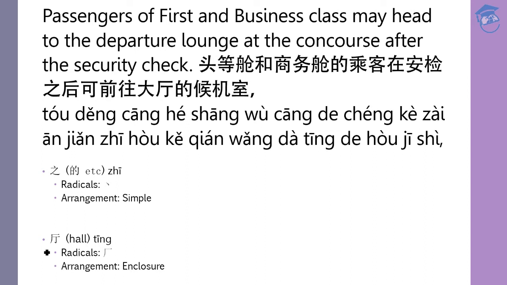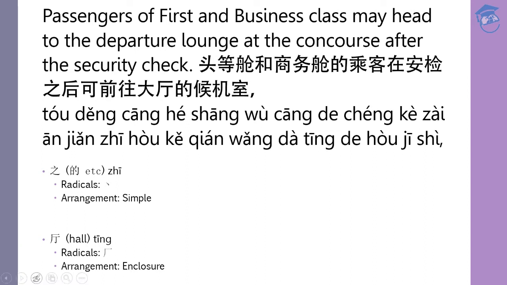So the whole sentence, though it is long, if you break it down, it is not as hard. It is just to arrange some things around. And once you get how it works, it should be easy for you. The whole sentence is just to say the first and business class passengers, after the security checks, may head to the concourse's departure lounge. And of course, in proper English, you would say passengers of first and business class may head to the departure lounge at the concourse after the security check.